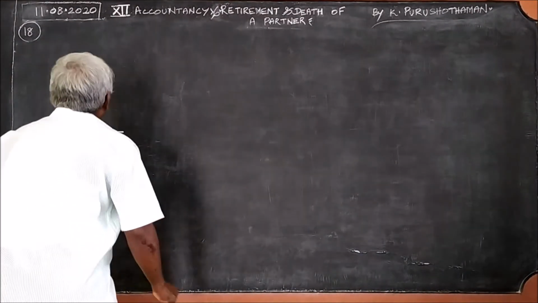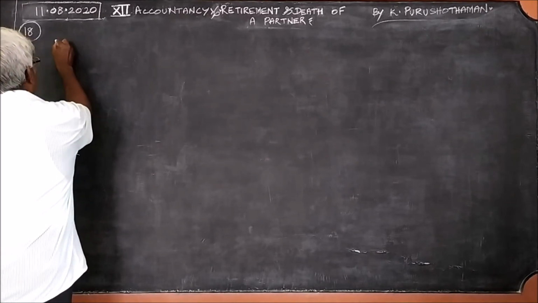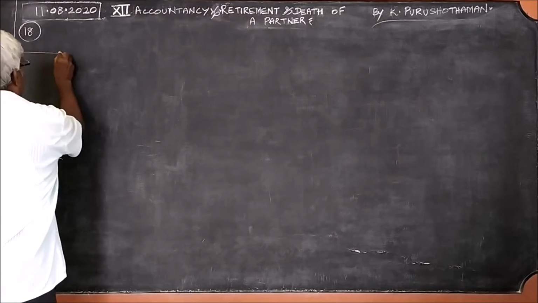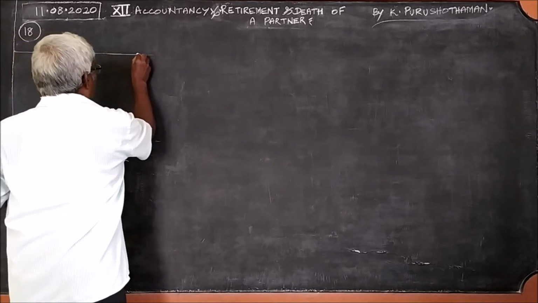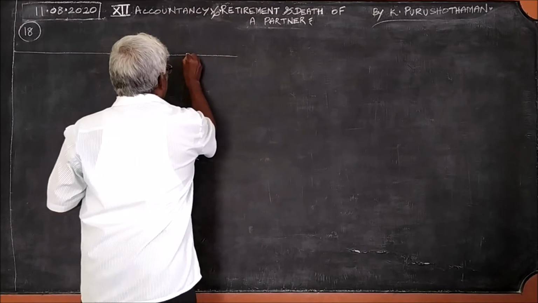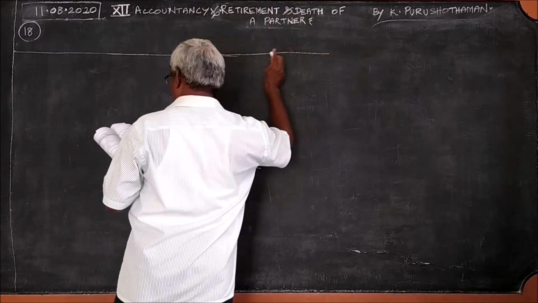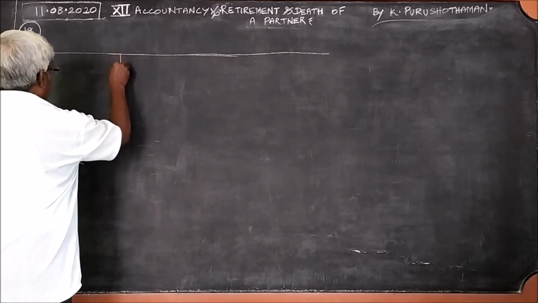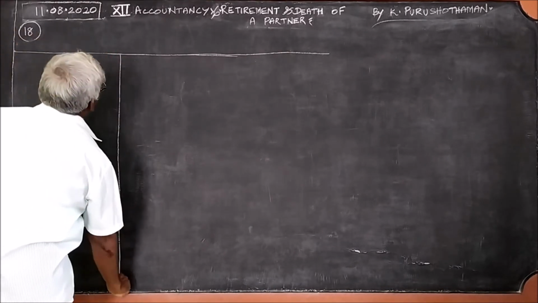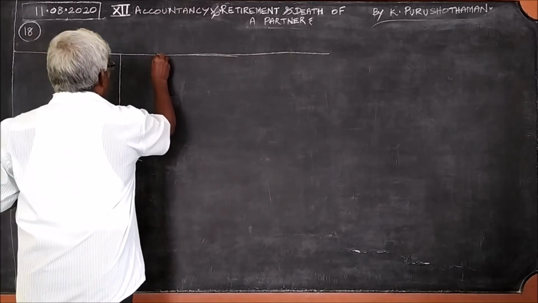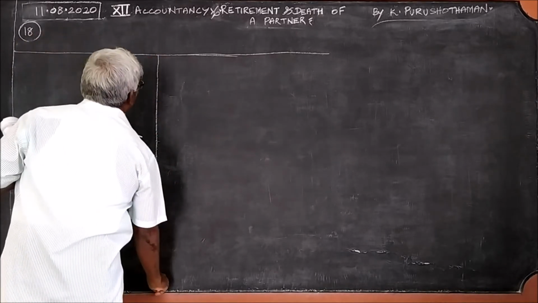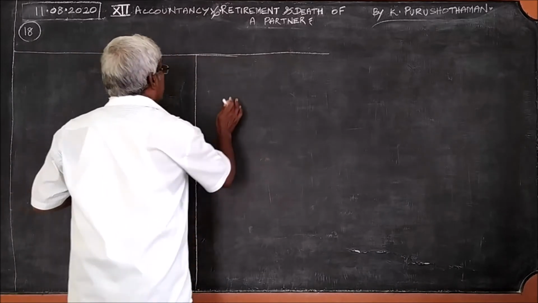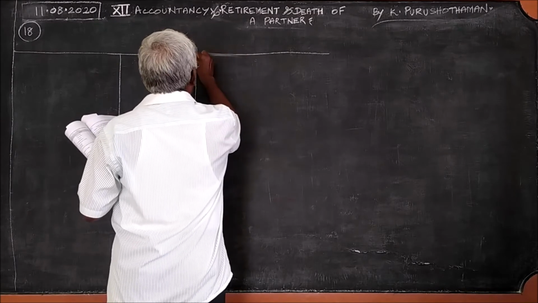Now we shall go to the second part of the question. The second part of the question is the capital account. We have seen the capital account already. We should draw the format first. Particulars and the 3 columns for the partners, 3 partners.